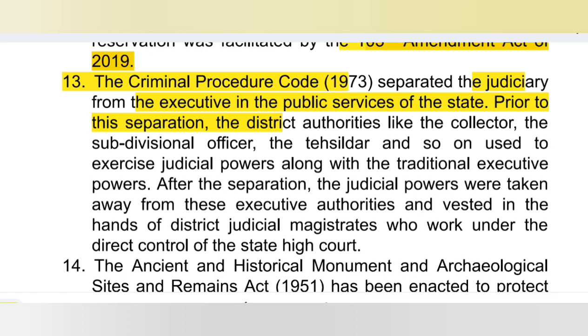Okay, so the Criminal Procedure Code 1973 separated the judiciary from the executive in the public service of the state. Prior to this separation, district authorities like the collector, the subdivisional officer, the Tehsildar and so on used to exercise judicial power along with traditional executive power.